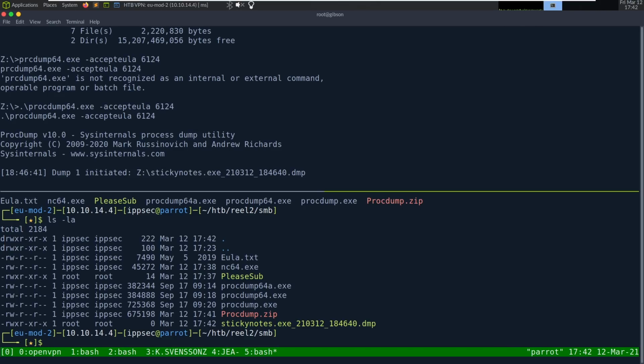Dump one initiated. So this looks better. I'm going to try this run DLL command again and output it to Z colon. Maybe it just didn't like my PowerShell directory, but it's definitely dumping. We see 32. So we're actually getting it this way.